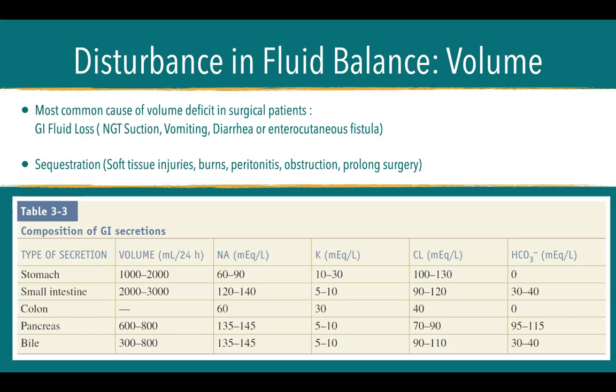Okay? If you have a problem with your biliary tree and it is exteriorized after surgery with the use of T-tubes, you would have a deficit of 300 to 800 cc per 24 hours, which you should replace through IV fluids or oral intake if the patient can tolerate that.